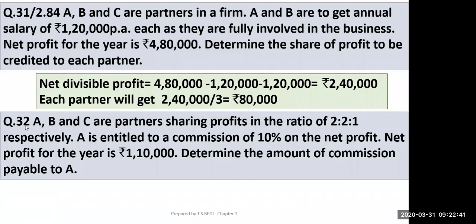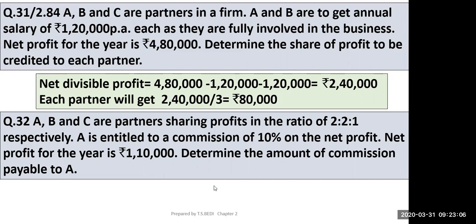Now the second, 32nd question: A, B, and C are partners sharing profit in the ratio 2:2:1 respectively. A is entitled to a commission of 10% on the net profit. Net profit for the year is 1,10,000. Determine the amount of commission payable to A. Means 10% commission is payable to A only. So this is a very simple case.